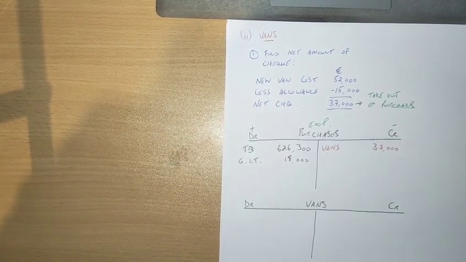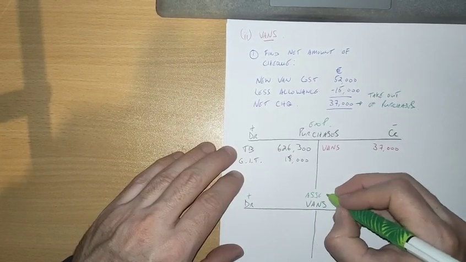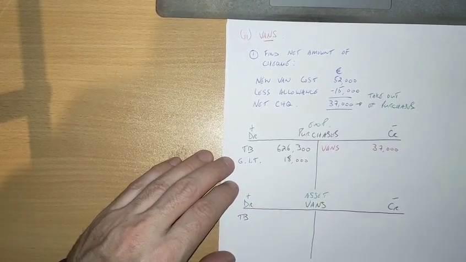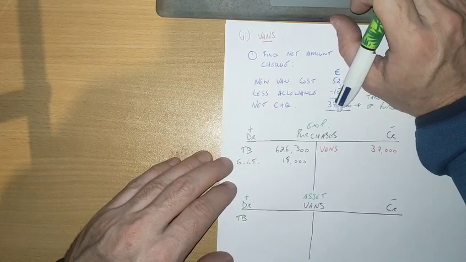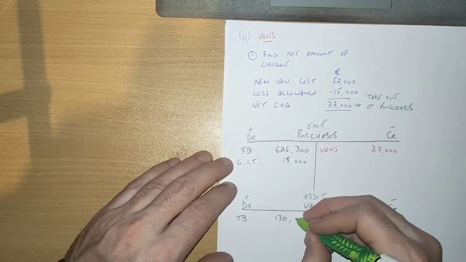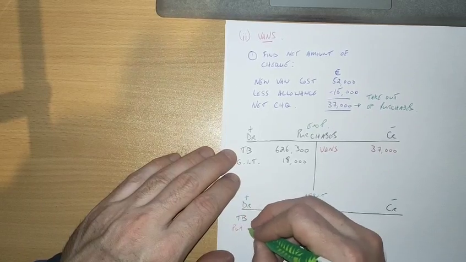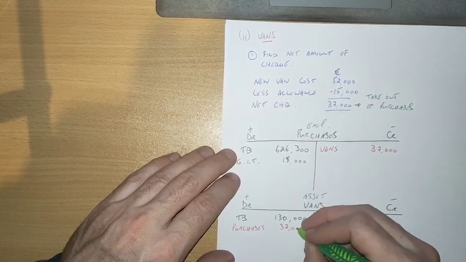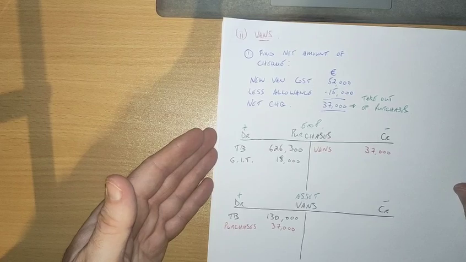Vans, right? Delivery vans, whatever it is. Okay. Now, this is just an asset. So on our trial balance, then, just look at the question here. What we have in the trial balance is 130,000, right? The trial balance, and then what you can do is purchases. So debit the vans the 37,000, the net amount that was paid for the new van. So there's basically your first step in that question.